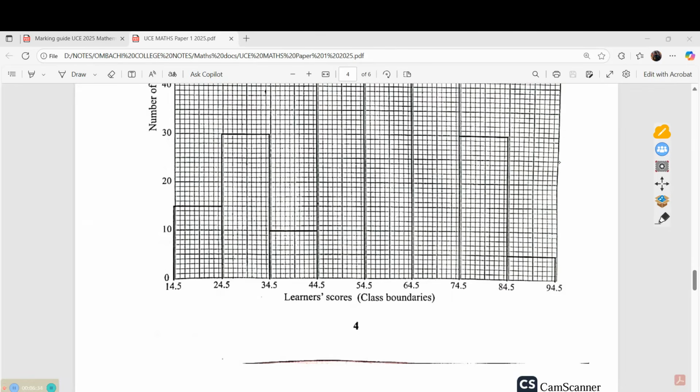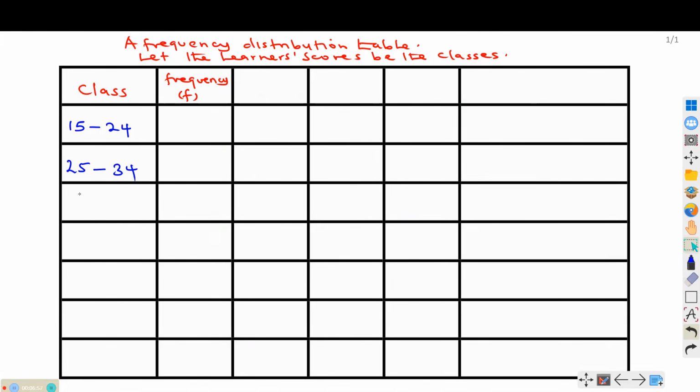Doing the same for the remaining ones, the next one is from 34.5 to 44.5. I add 0.5 here and subtract 0.5 here, so this will be 35 to 44. We shall follow the same trend.